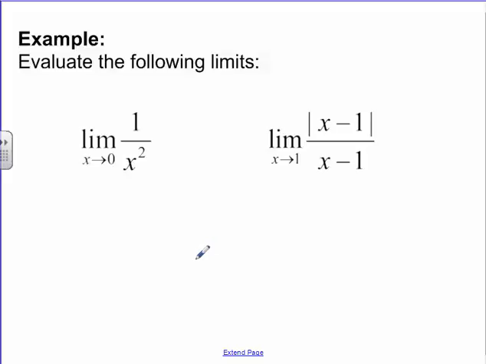Okay, let's try some more. Right here, 1 over x squared. Now, maybe you don't know what these graphs happen to look like. An x squared graph would be your basic parabola. So if you do the reciprocal of that, it's going to do this.